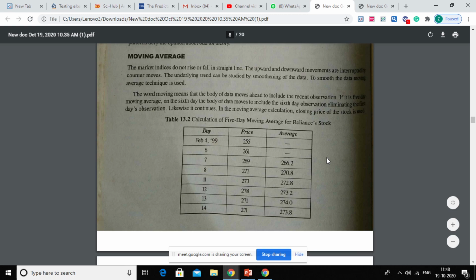Now for second calculation, you will be removing this, replacing this by particularly this figure. Okay, so in next calculation, you won't be considering 255. You will be considering 273 for your calculation. So for next calculation, it will be 261 plus 269 plus 273 divided by 3, and this figure you can have. So this is the concept of moving average, and you need to decide the horizon.